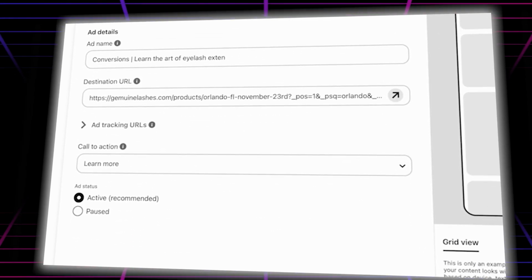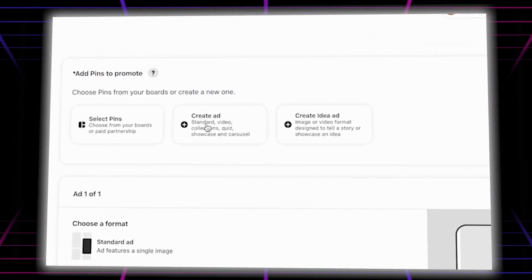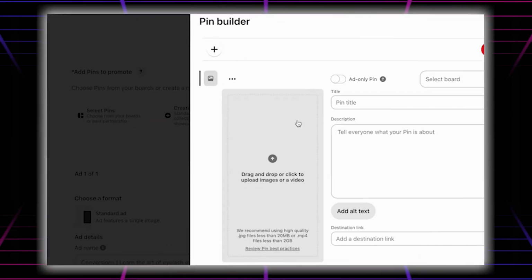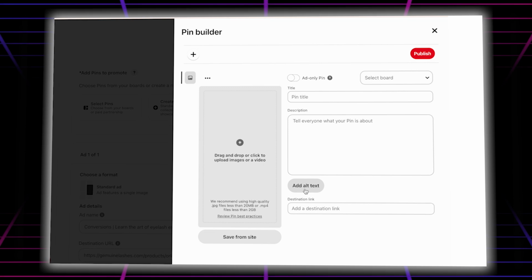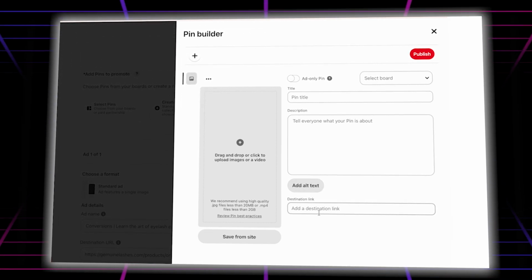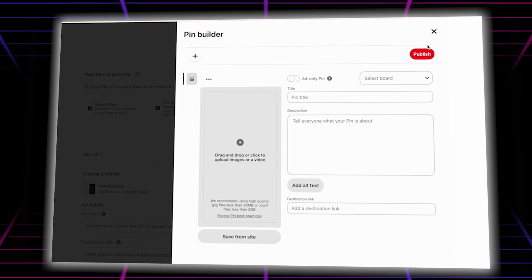So here you can see we have already added the images, and if you want to create one, you just need to create ads. In the create ads, choose your file, title, give it a description, give it an alt text and a destination link where you want your people to drive in, let's say your website.